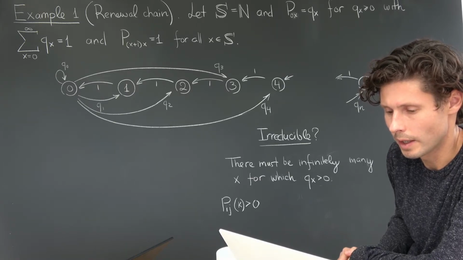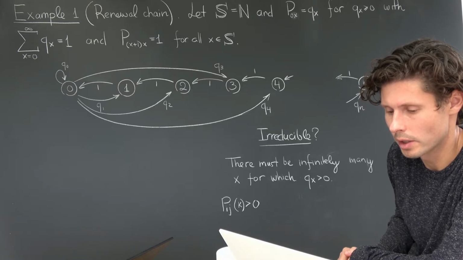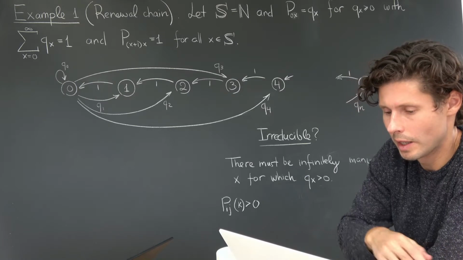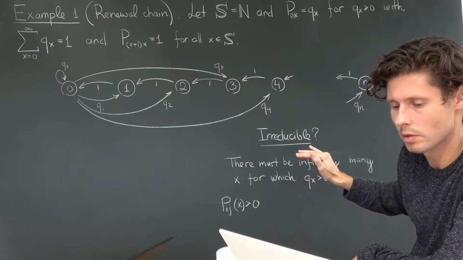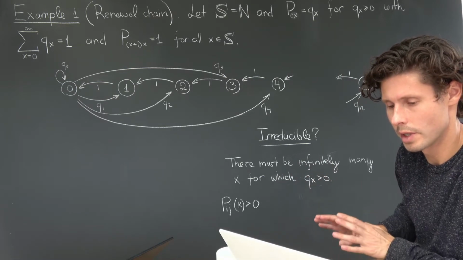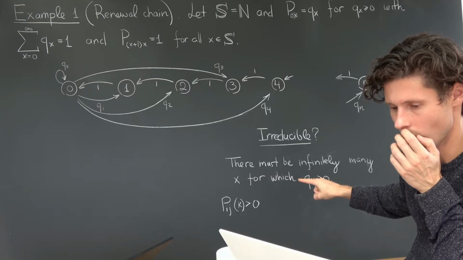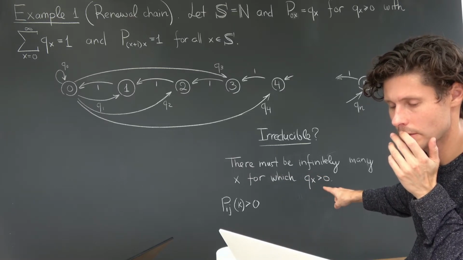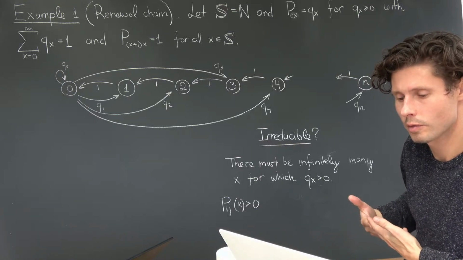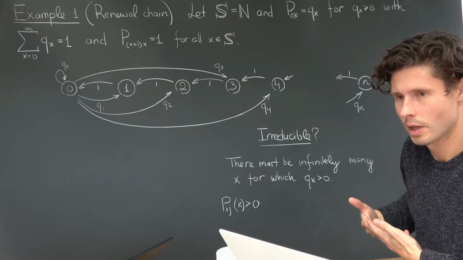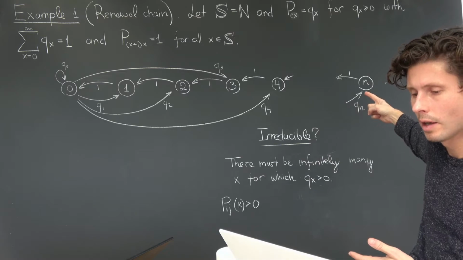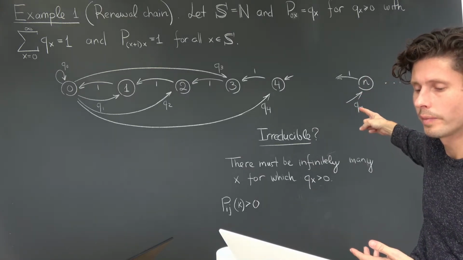Before we try to clean it up, let's think about what negating that condition would mean. If we claim that this condition guarantees us irreducibility, then the negation of this statement should guarantee that irreducibility is violated. So what's the negation of this? The condition says there must be infinitely many x for which qx is greater than 0. The negation must be that there are only finitely many qx for which qx is greater than 0. So what would that mean? If there are only finitely many, I can find the largest number n, the very last n for which qn is strictly positive.